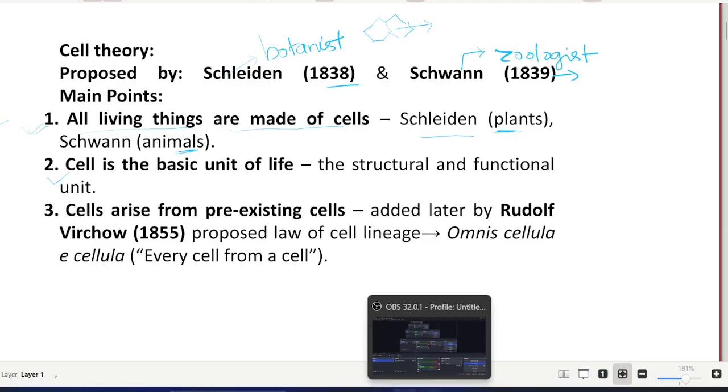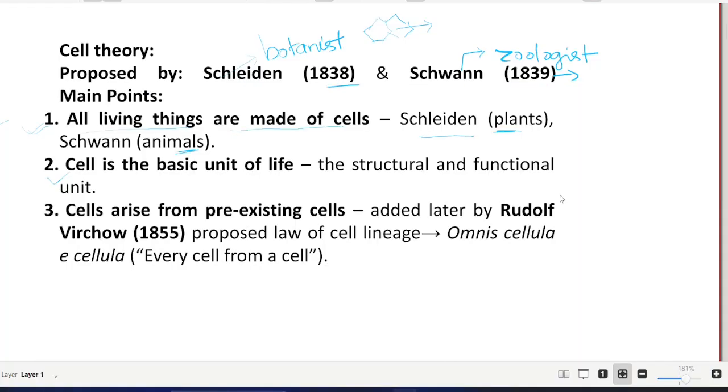But later, a scientist named Rudolf Virchow, in 1855, proposed a statement that cells arise from pre-existing cells. He added this later in 1855, and it is now included in the cell theory.